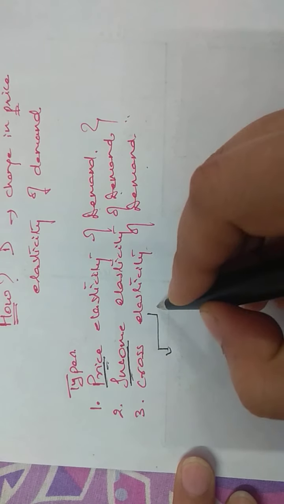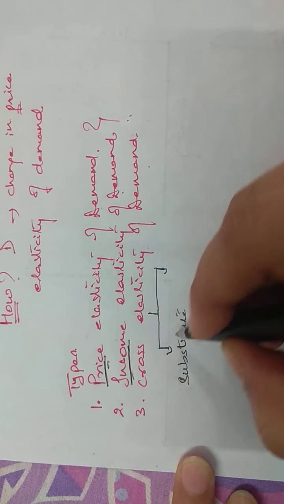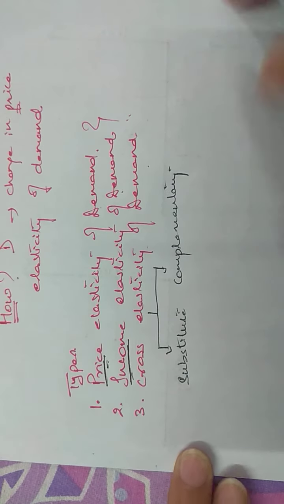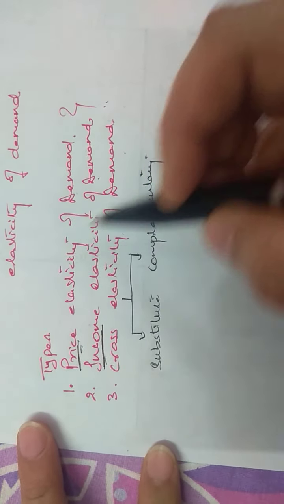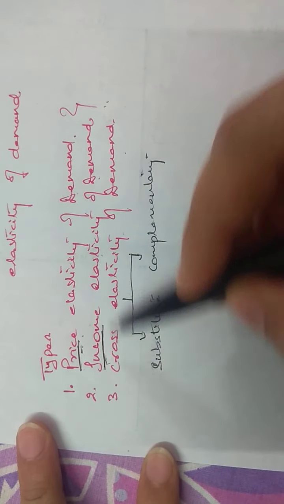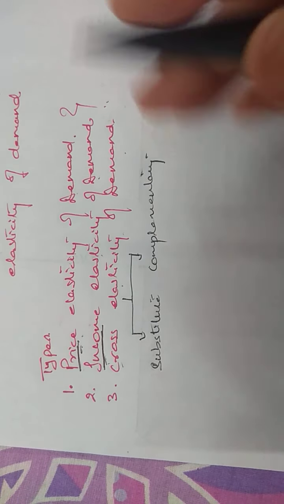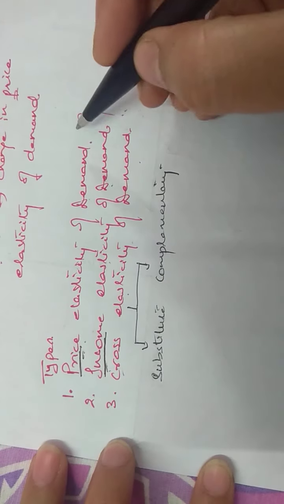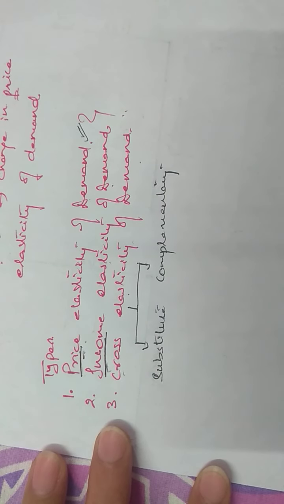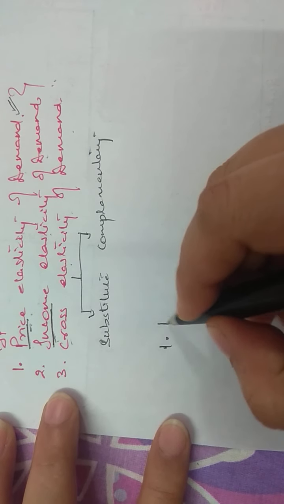And we know there are two types of related goods, the substitute and the complementary goods. So, depending on the factors, there are three types: first is price elasticity of demand, second, income, and third, cross elasticity of demand. Out of these three, the most important one that we have to study is the price elasticity of demand. So, we will first take up the price elasticity of demand.